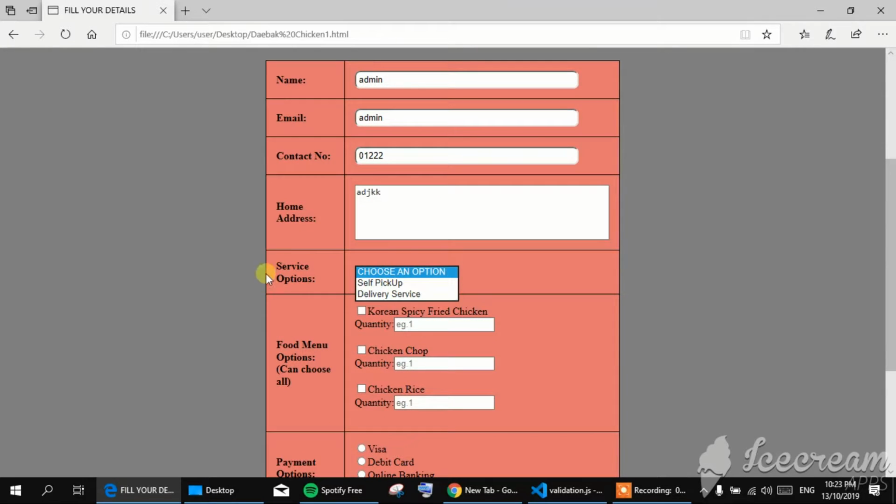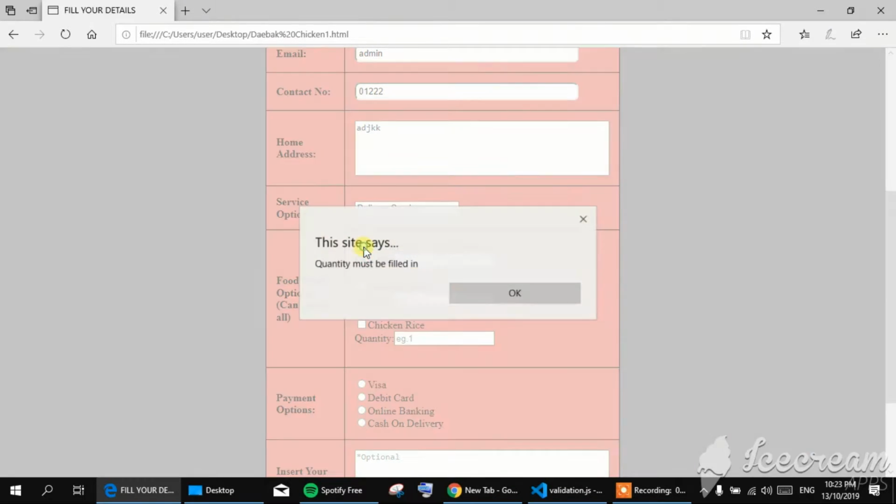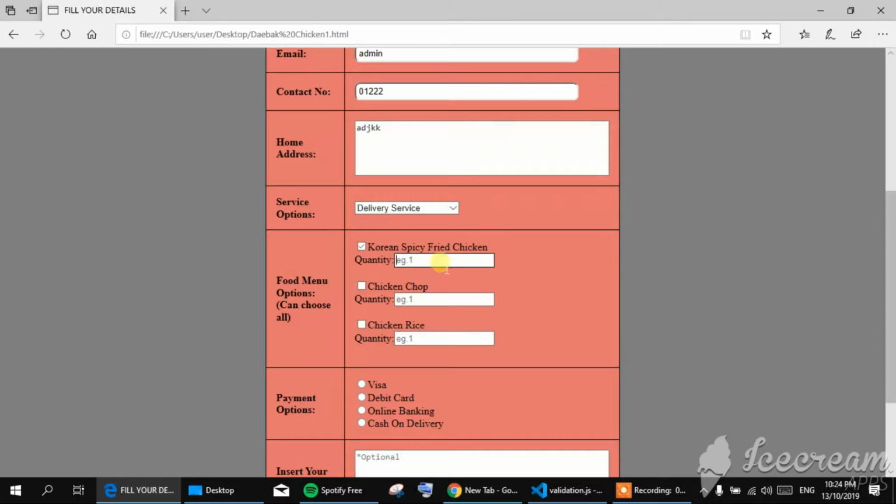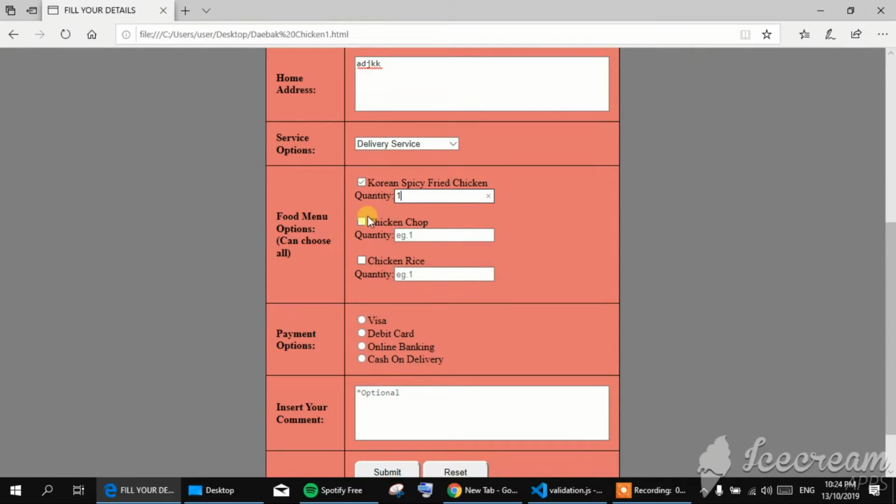Choose the service option, that is self pickup or delivery service. So I choose delivery service and then click the text box button and put the quantity.